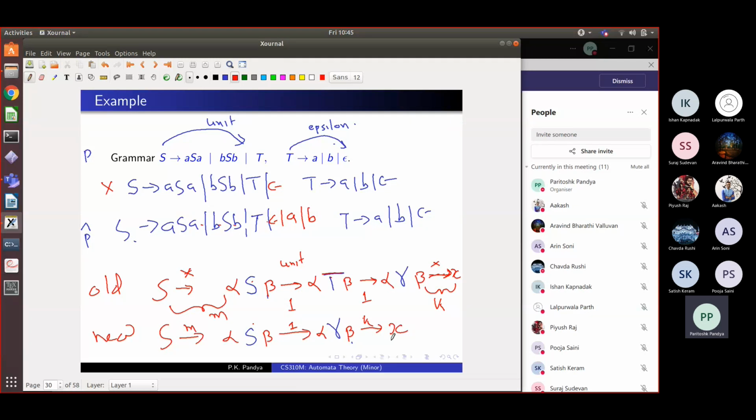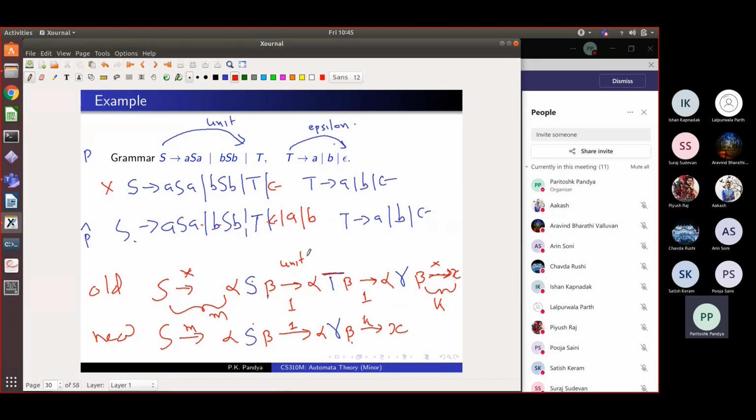Okay, would anybody calculate for me the length of this new derivation? M plus K plus 1. M plus K plus 1, so it's shorter. The size of this was M plus K plus 2, whereas the size of this derivation is M plus K plus 1. So the assumption that we had the shortest derivation for string X is not true.